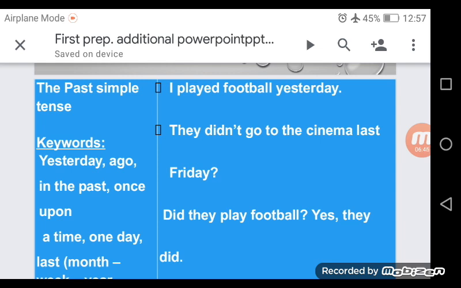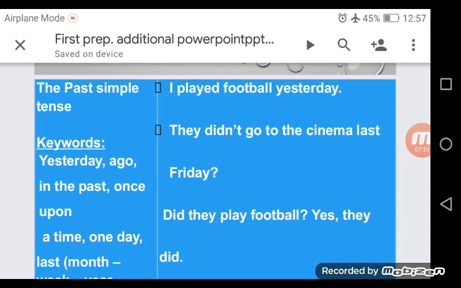Didn't tells us about the negative form in the past, followed by infinitive. So we negate the verb in the past by adding didn't. This is the contraction for did not, followed by the infinitive form of the verb.